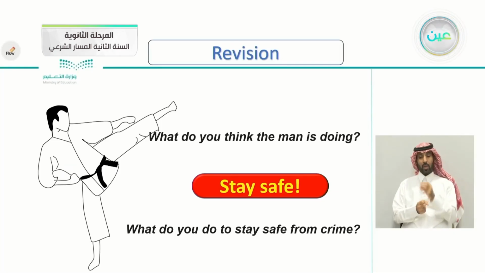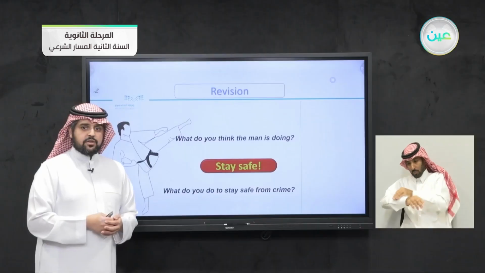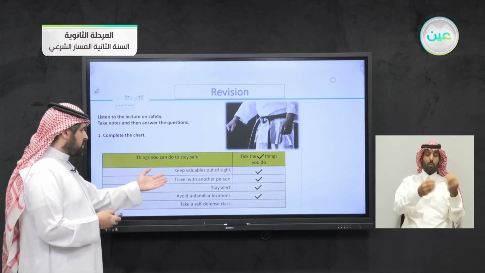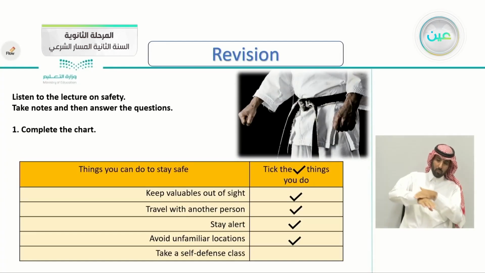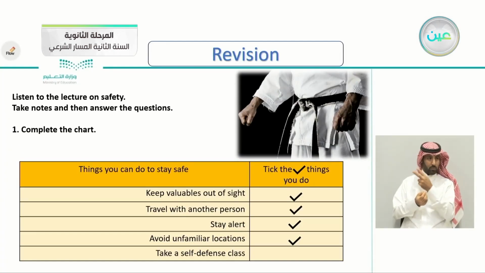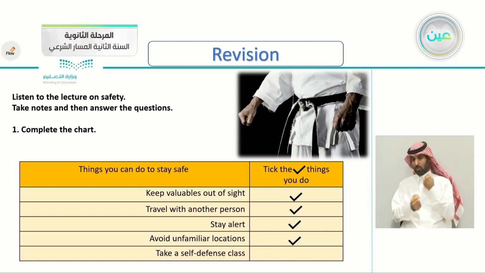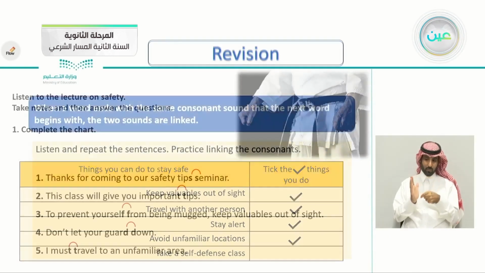He's learning in a self-defense class to stay safe. What do you do to stay safe from crime? If you remember, we said to hide your valuables, and also when you're traveling to always take someone else with you. As we mentioned here, keep your valuables out of sight, travel with another person, stay alert, avoid unfamiliar locations, take a self-defense class, and remember to check if you did any of these.